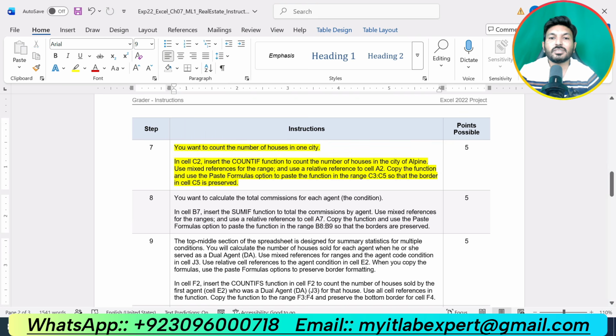You want to count the number of houses in the city. In cell C2, insert the COUNTIF function to count the number of houses in the city of Alpine. Now we are supposed to calculate the number of houses in the city of Alpine. Use mixed references for the range and use a relative reference to cell A2. Copy the function and use the paste formulas option to paste the function in the range C3 up to C5 so that the border in cell C5 is preserved.